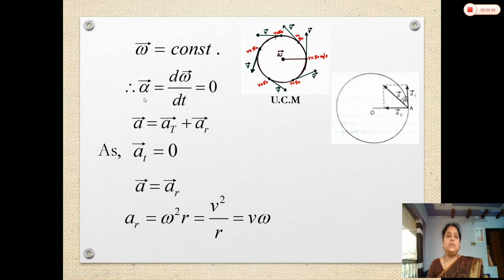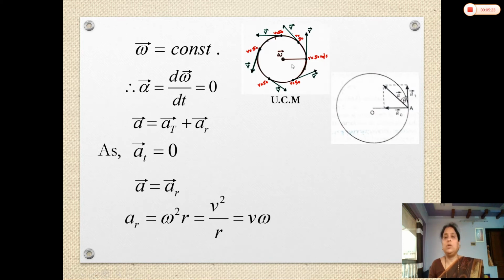Now, what about the angular acceleration? Again, can you recall what is angular acceleration? Angular acceleration is the rate of change of angular velocity, d omega upon dt. Here, as we know, omega is constant and angular acceleration is the derivative of angular velocity. According to maths, the derivative of any constant is 0. So the rate of change of angular velocity with respect to time is equal to 0. That is the angular acceleration.